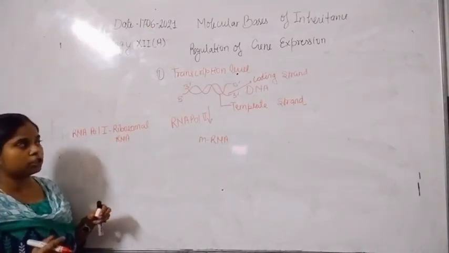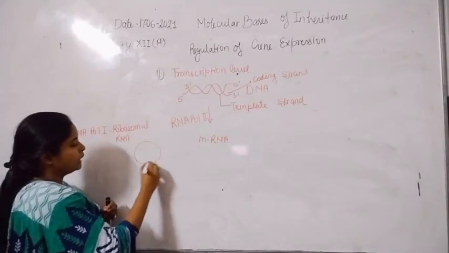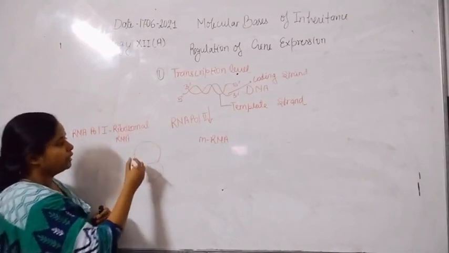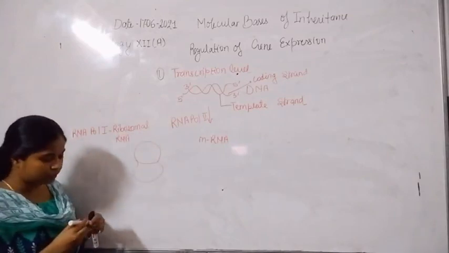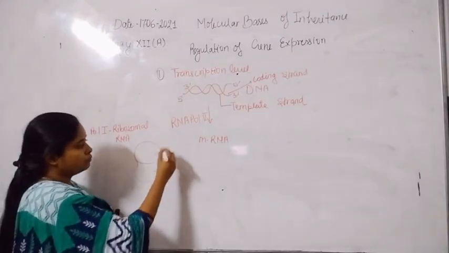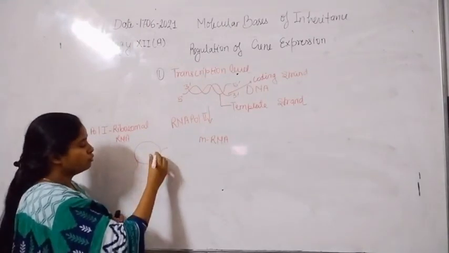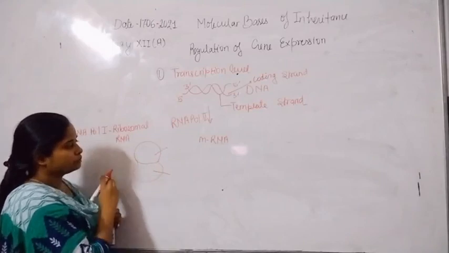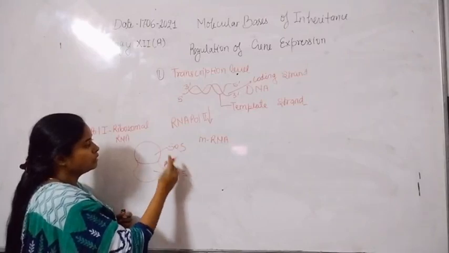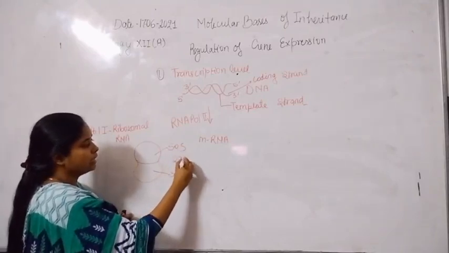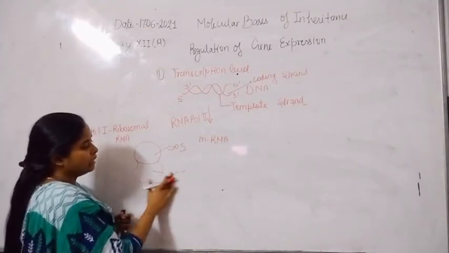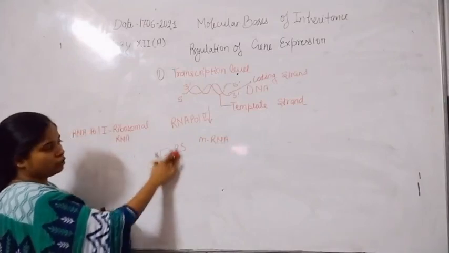So the ribosomal RNA takes part in the formation of ribosome. If we talk about the structure of ribosome, different types of rRNAs are present. The 70S type of ribosome is formed by two subunits. These subunits are the 50S subunit and the 30S subunit. The 50S subunit is formed by the 23S rRNA, 5S rRNA, and so on. So there are many RNAs which take part in the formation of ribosome.